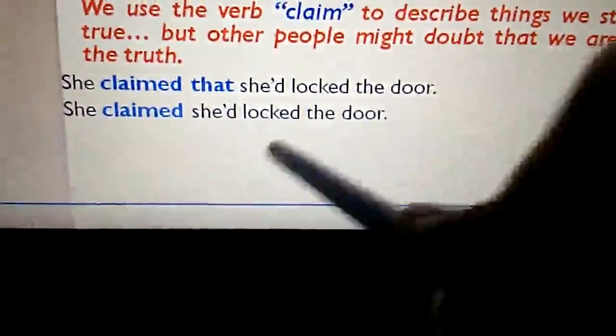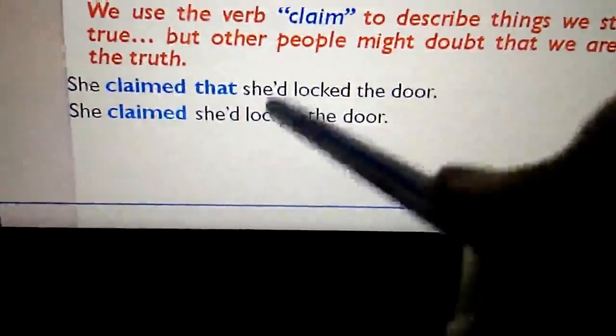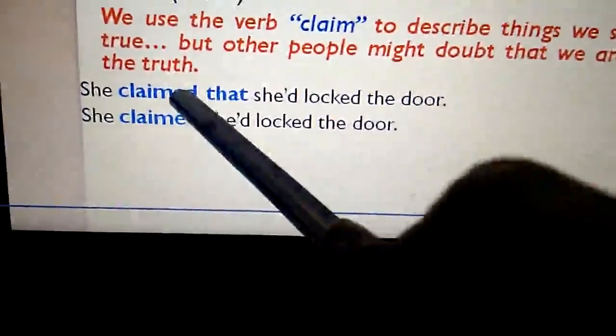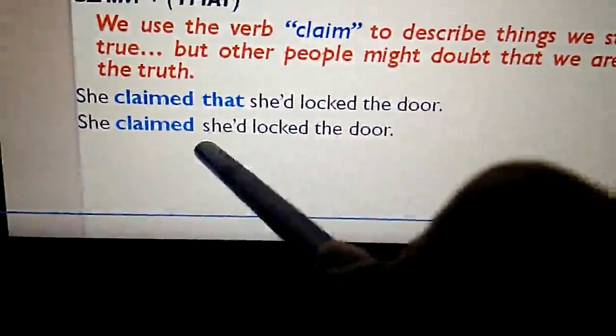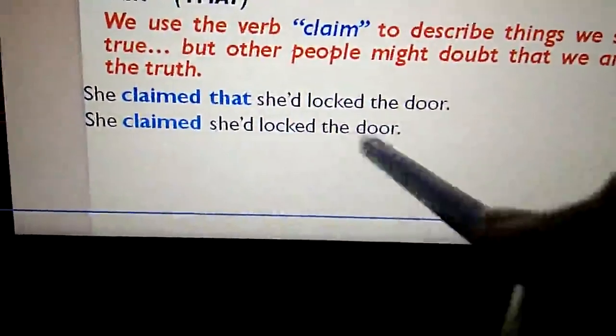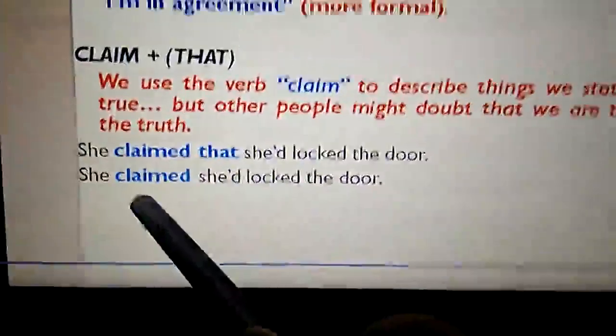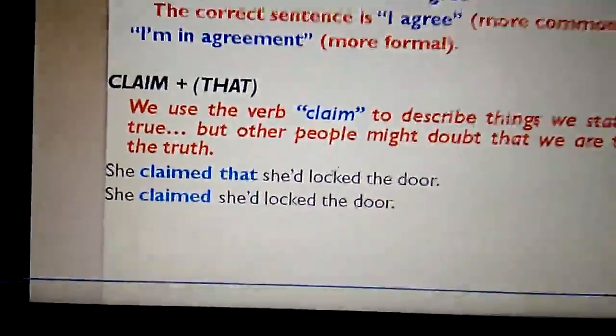She claimed she had locked the door. Both are right. That means that is an optional element. We can add that to the reporting verb or we can skip that and write it as it is. She claimed that she had locked the door. She claimed she had locked the door.